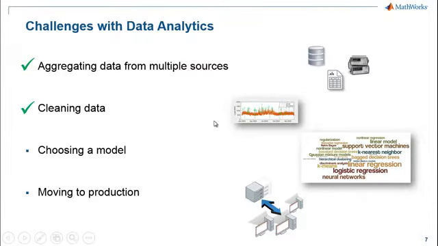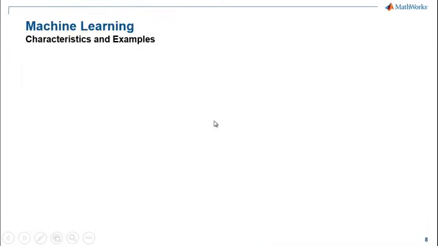Okay, so that kind of takes us through our first two bullet points. We looked at importing and aggregating and cleaning up our data. Now that we've done that, it's time to start thinking about how I can create a model so I can do some forecasting. There are many different ways that we might try to build a mathematical model for a particular problem. Here, I'm just going to briefly introduce one popular branch of modeling called machine learning.